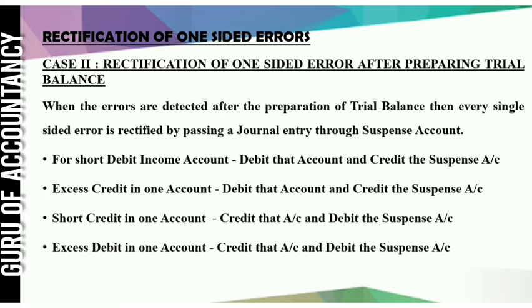For short debit in an account, debit that account and credit the suspense account. For excess credit in one account, debit that account and credit the suspense account. For short credit in one account, credit that account and debit the suspense account. For excess debit in one account, credit that account and debit the suspense account. This is very simple. When I explain the example, it will become very easy. These are short forms, short keys given to you for your understanding, that you will better understand after seeing the exercise.